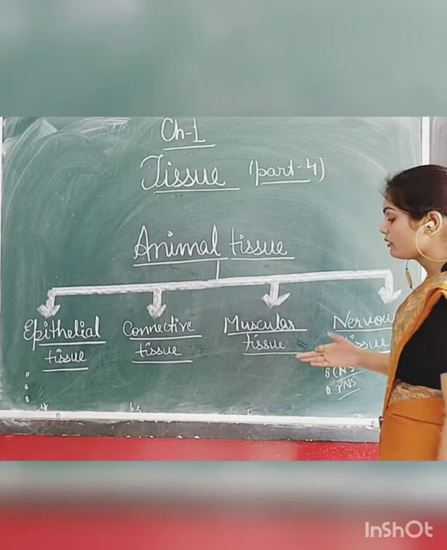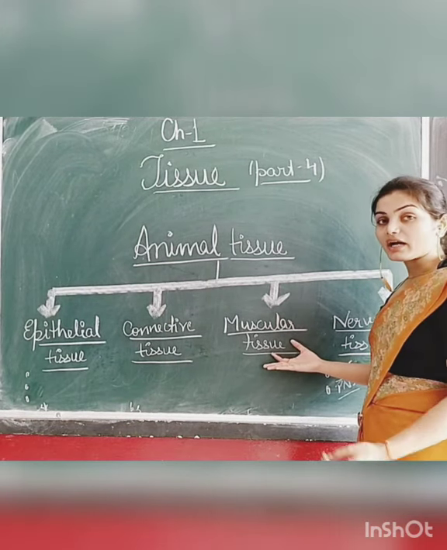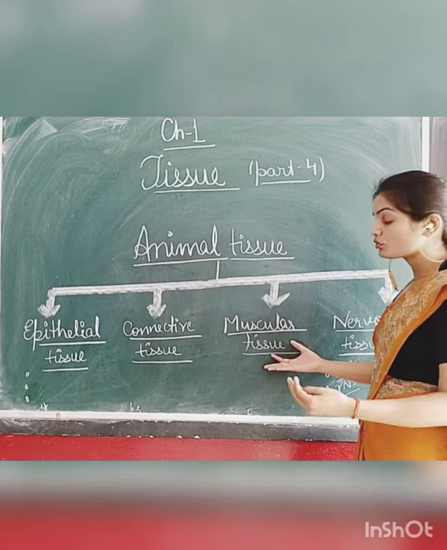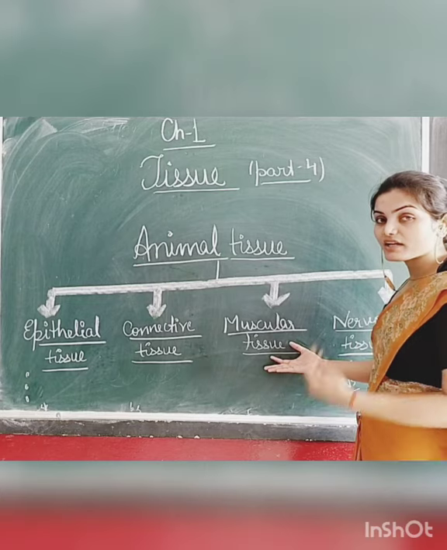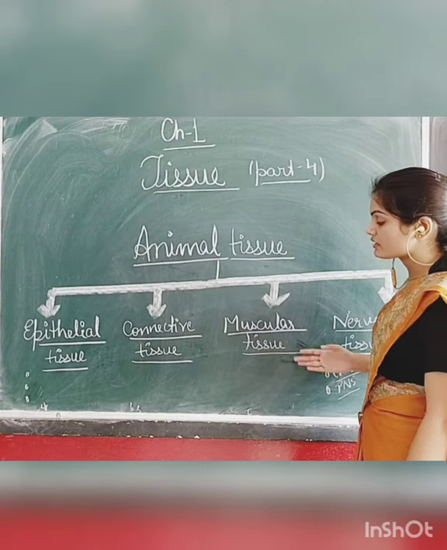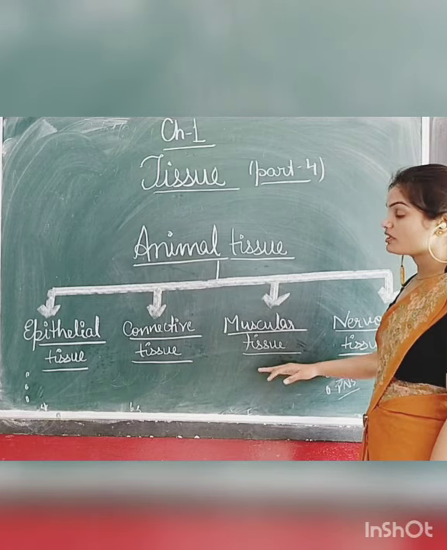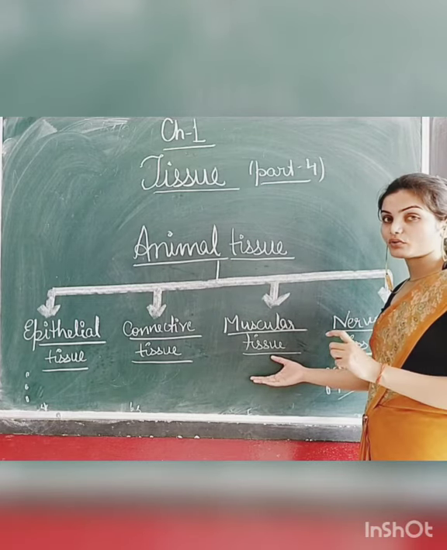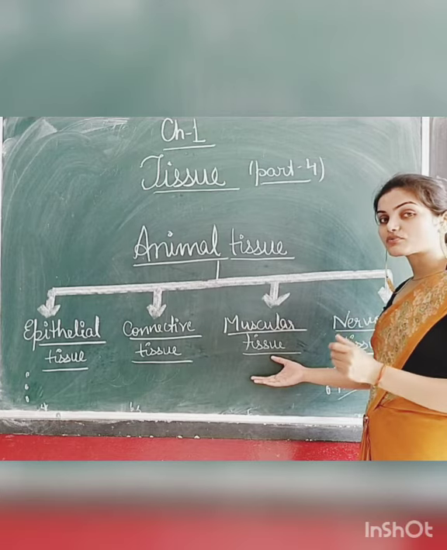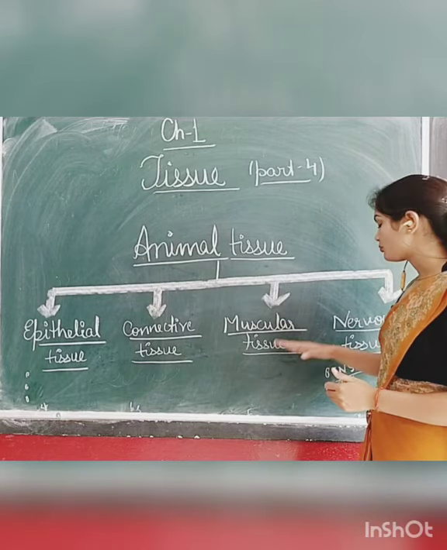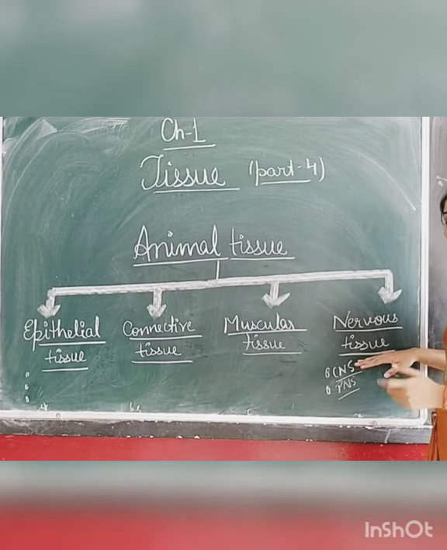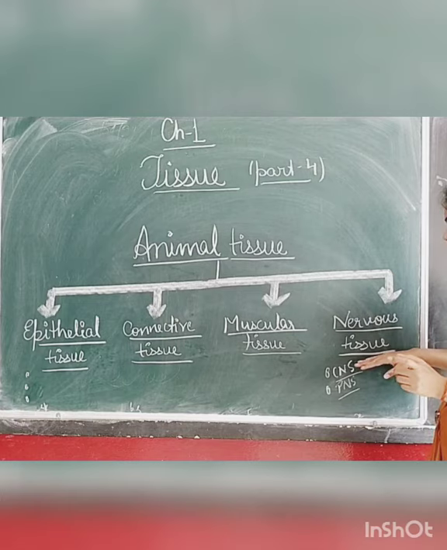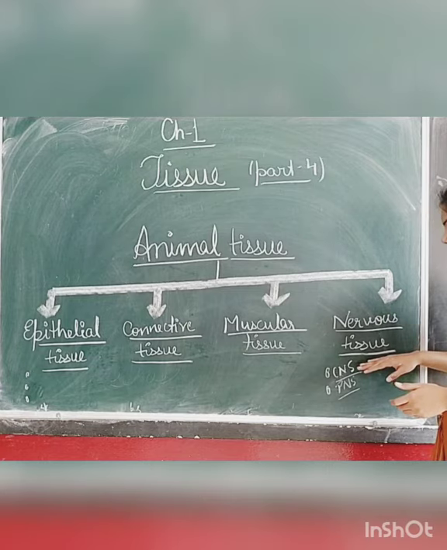If we talk about muscular tissue, the cardiac muscles, meaning muscles related to your heart, the smooth muscles, the hard muscles, the voluntary muscles, the involuntary muscles, each muscle comes into the category of muscular tissue, meaning the muscle part of your body. Now the last one is nervous tissue. Nervous tissue contains nerve cells, and a group of nerve cells forms the nervous system, and the nervous system is made up of nervous tissue.